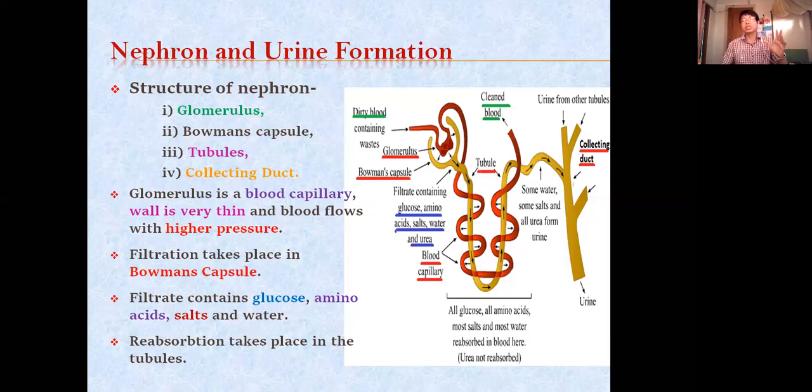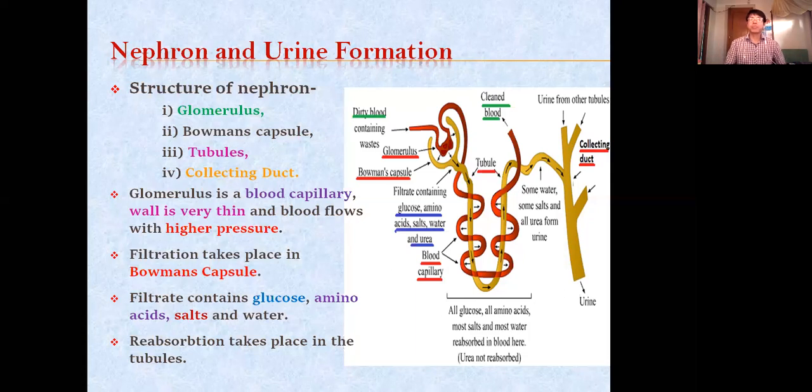Only the waste materials pass through these tubules. From here, it will go on passing. Then ultimately what happens, it will reach the collecting duct. So in this way, all the nephrons are filtering the waste materials. All those are collected through this collecting duct, and ultimately it will come out of the kidney in the ureter and remain stored in the urinary bladder. So this as a whole is the function of the nephron.